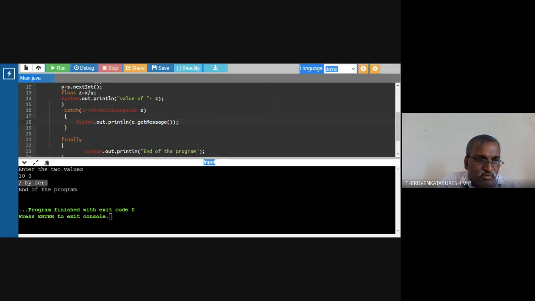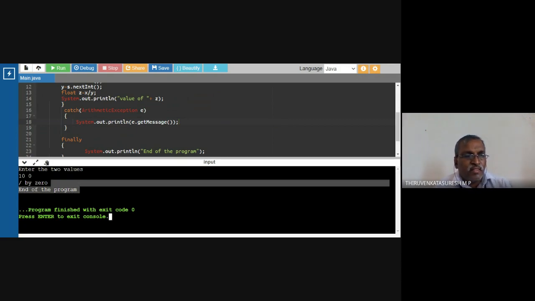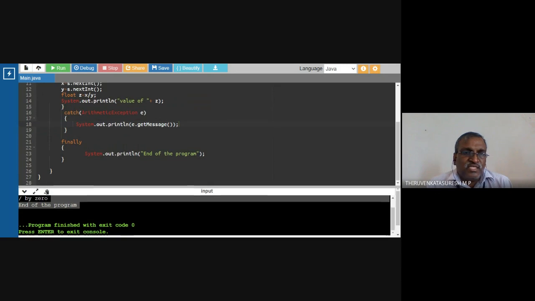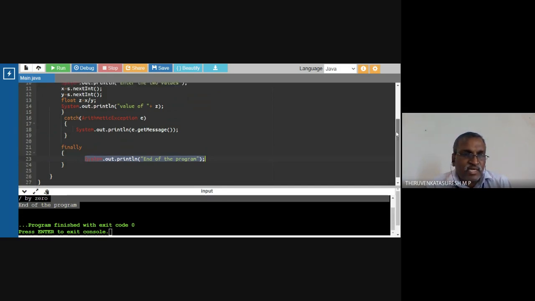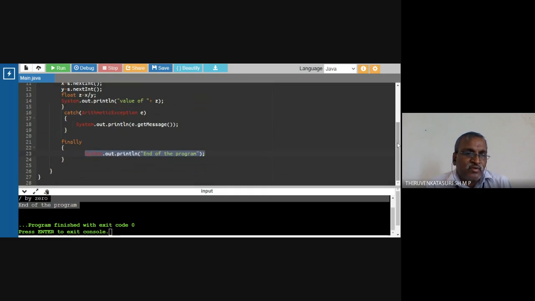This line will be executed. After this abnormal condition, the remaining code will be executed by the exception handling mechanism. This is an important feature of Java. Understand? Previously the entire program was not executed, because in the previous program I was not using try catch finally. Here I am using try catch finally to execute the remaining statements. Suppose I have some other statement here.